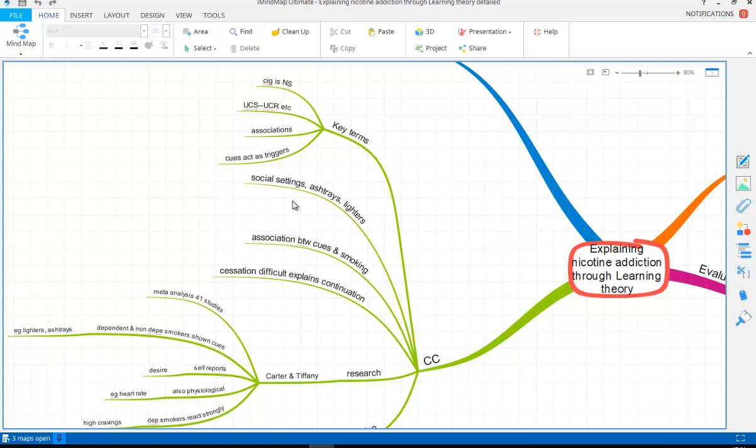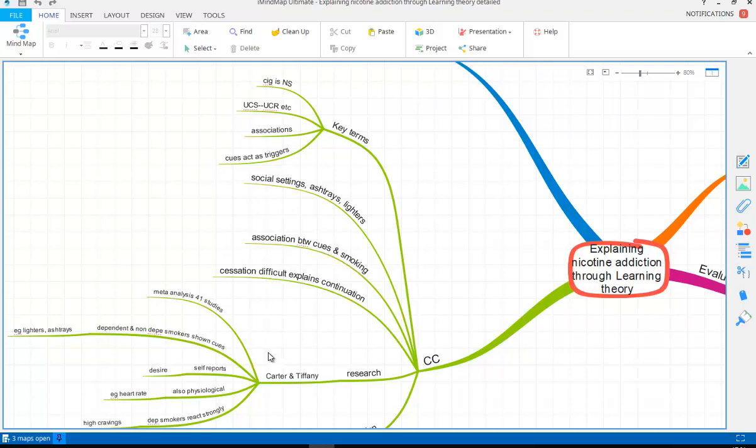There's a learned association that they're going to have a cigarette every time they have a drink, or a particular setting, seeing certain ashtrays, seeing certain lighters. There could be a number of different cues for them, and those cues will be a trigger to want to have a cigarette. So they've learned this association between these cues and needing a cigarette.